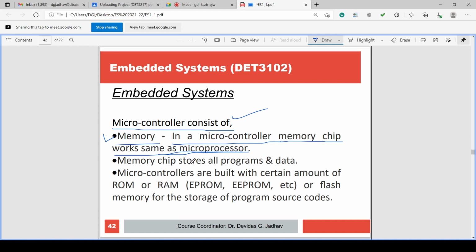How is the memory chip working in the microprocessor? Very same it is working in the microcontroller. So memory is required for the microcontroller, because there is code written in the memory chip, and there is data written in the memory chip. That code and data can be taken, and accordingly the processing or execution can be done. So memory holds the data and program. The memory chip stores all program and data.